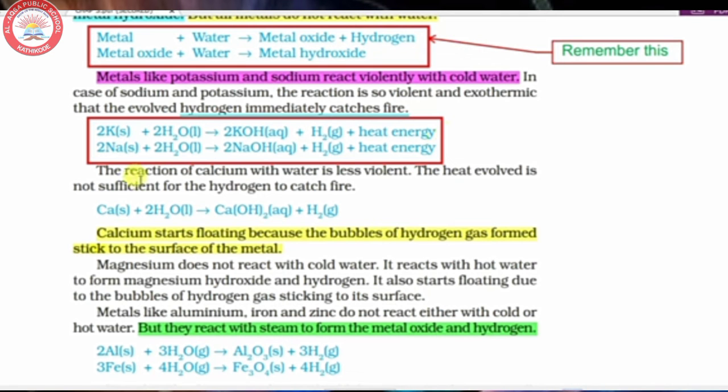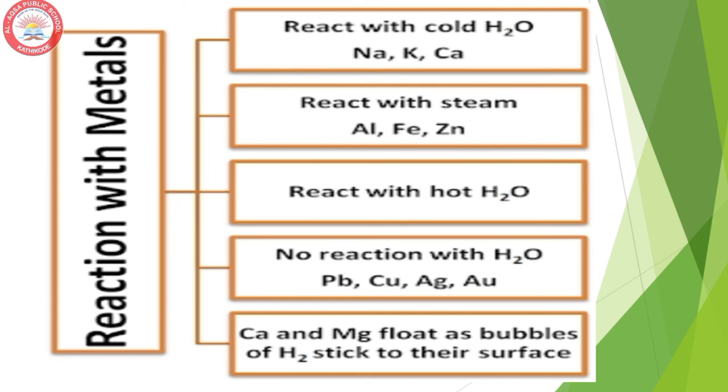Metals like aluminium, iron and zinc do not react with either cold or hot water, but they react with the steam.